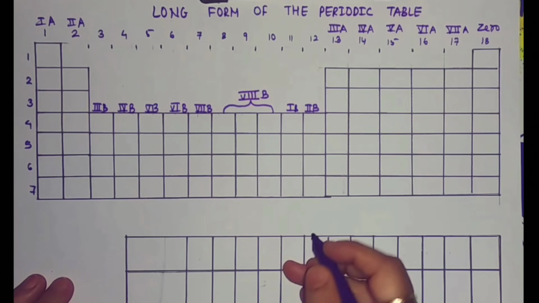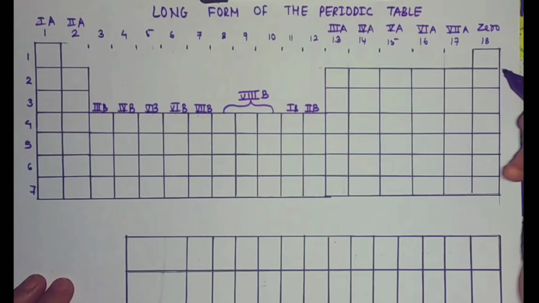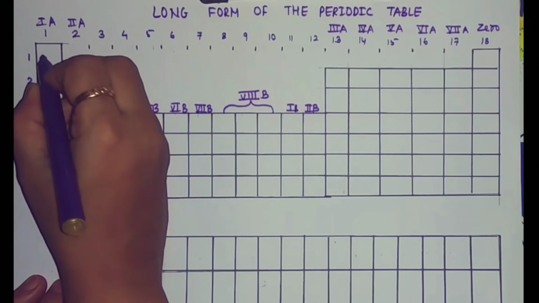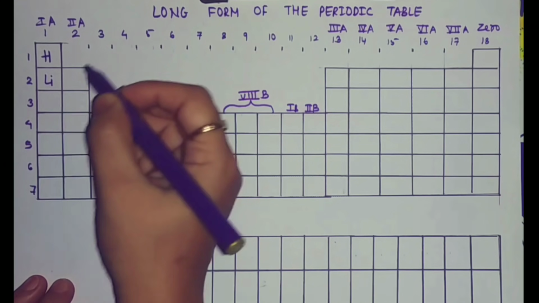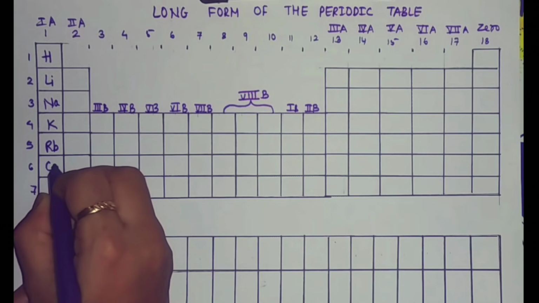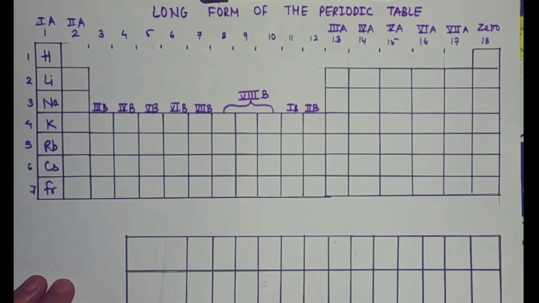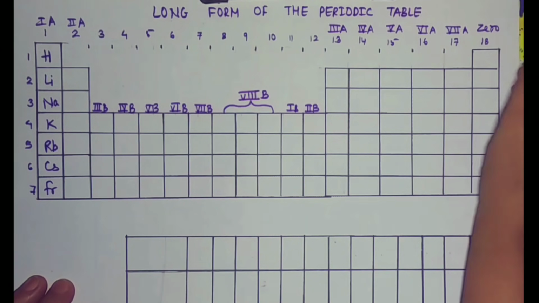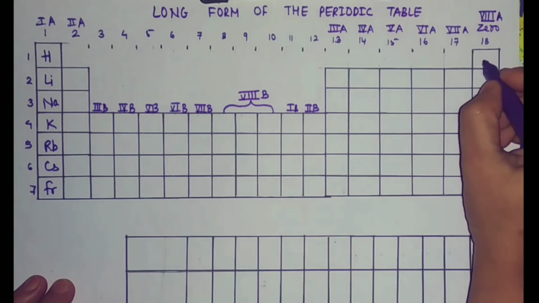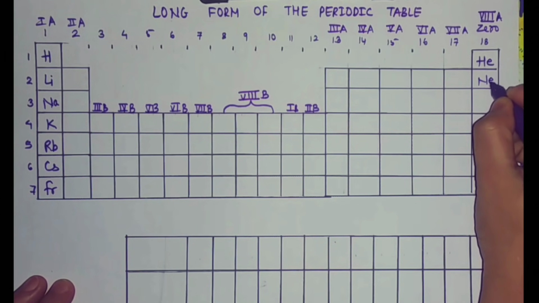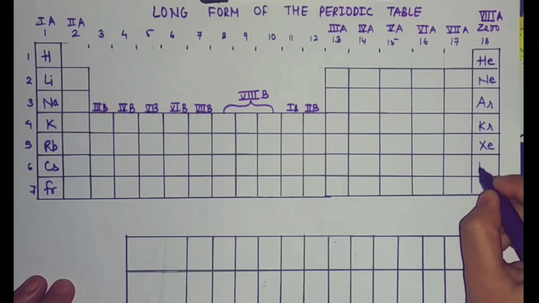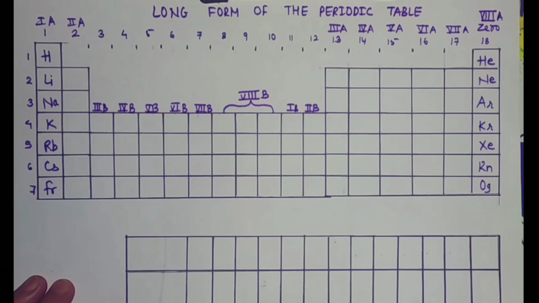Students, let us see the elements of the first group and the 0 group. So we are aware that first group elements consist of hydrogen, lithium, sodium, potassium, rubidium, cesium and francium. And 0 group elements or inert gases or 8th group elements, they are helium, neon, argon, krypton, xenon, radon and oganesson.